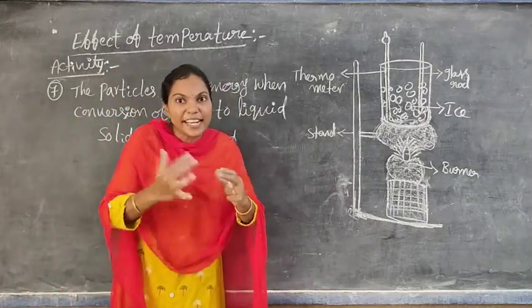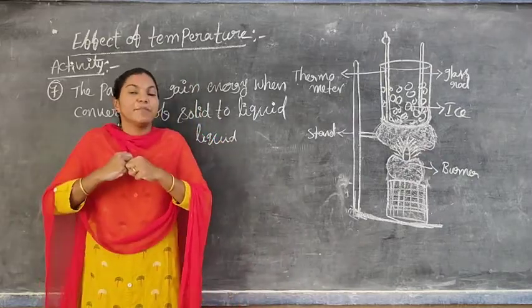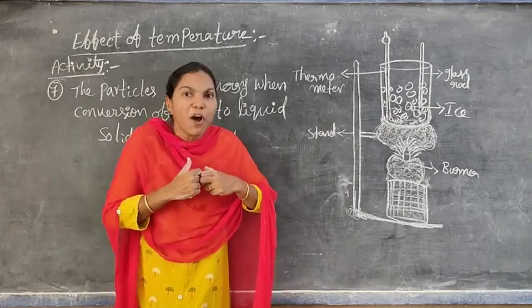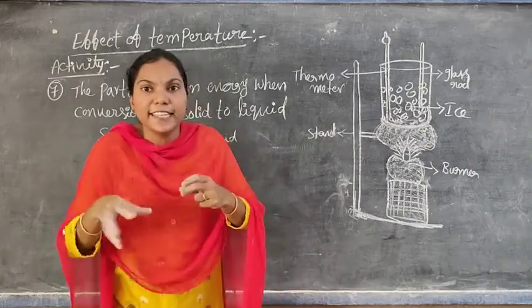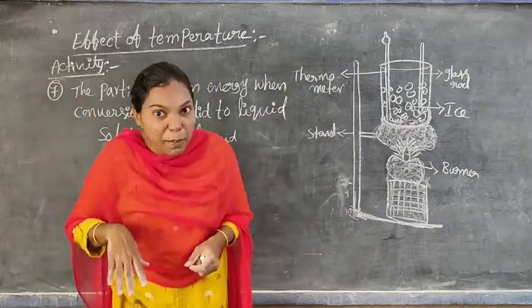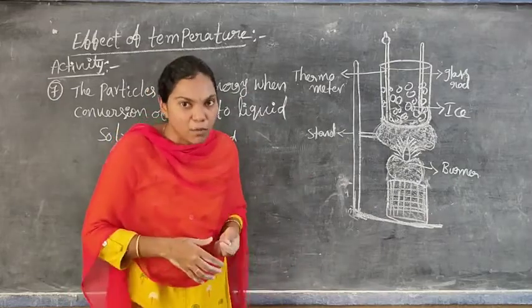When a solid melts and is converted into water, it means the solid particles are gaining energy and being converted into liquid particles, gaining temperature in the form of heat energy. That heat energy is used by the solid particles to break the forces of attraction among them and to convert into liquid water.